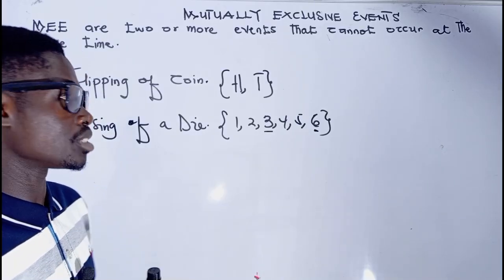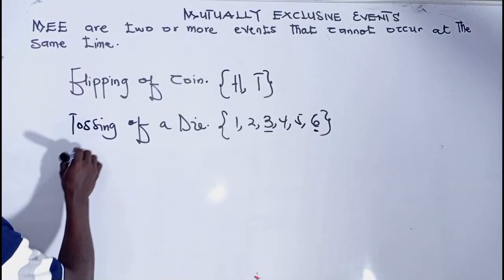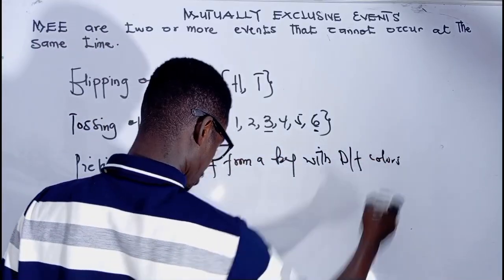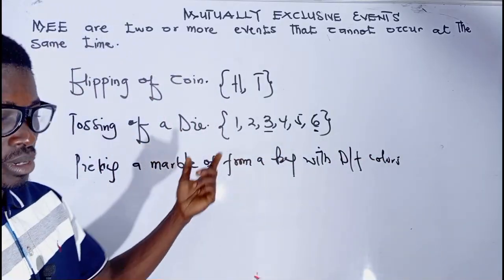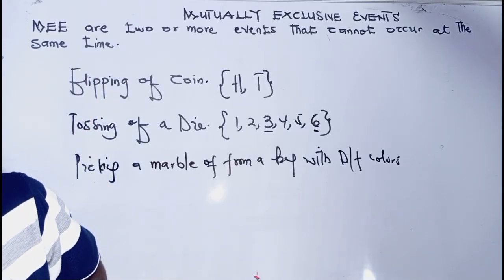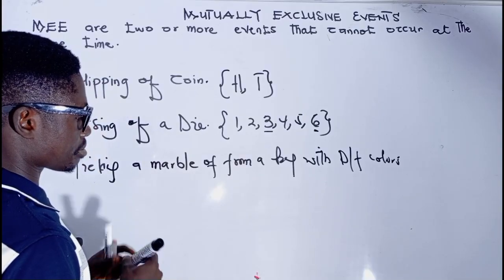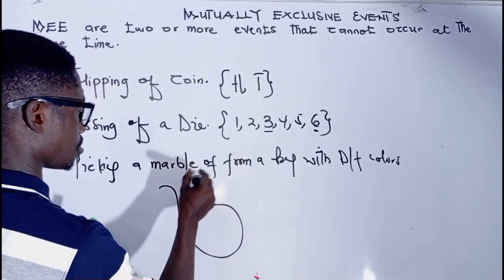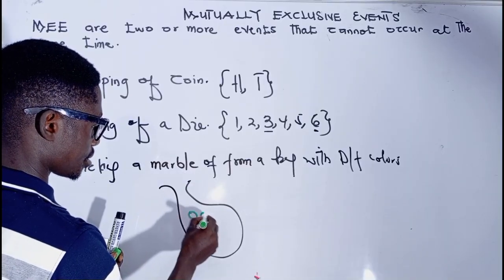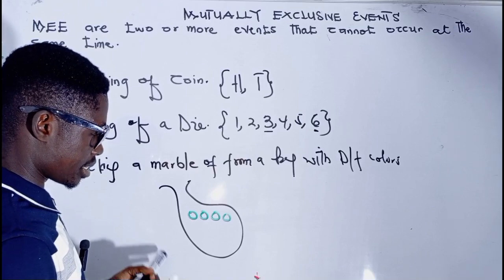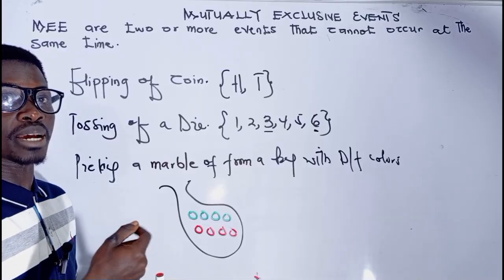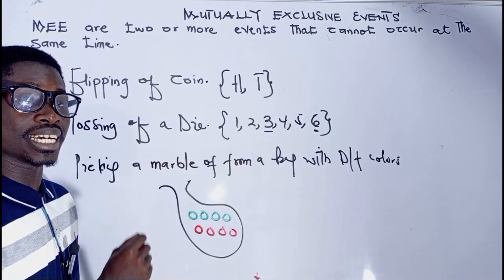Another example of a mutually exclusive event is picking a marble from a bag with different colors. So let's assume that we have a bag which contains different colors. So this is our bag, and this bag contains different colors. Let's say green, and then let's say red. So if we are to pick a marble from this bag at random, we are going to